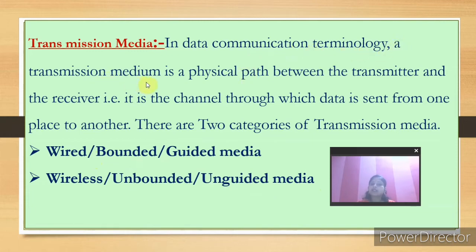A transmission medium is a physical path between the transmitter and the receiver. That is, it is the channel through which data is sent from one place to another. There are two categories of transmission media: wired, or bounded or guided media, and wireless. One by one we'll read about these now.